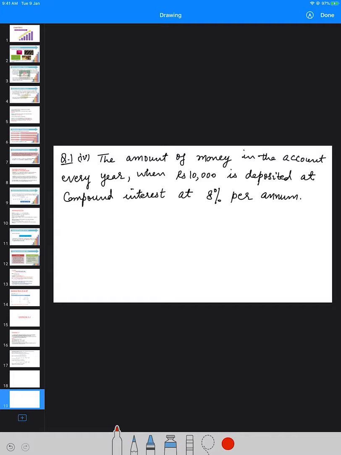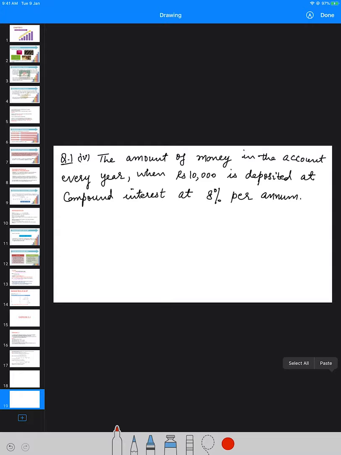The next question is the fourth part. The amount of money in the account every year when rupees 10,000 is deposited at compound interest at 8% per annum. If you remember, in class 8 we studied simple interest and compound interest.